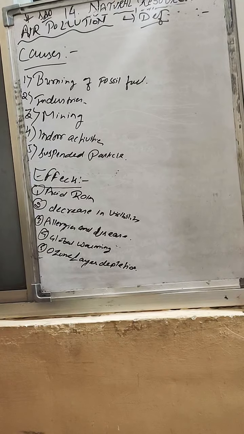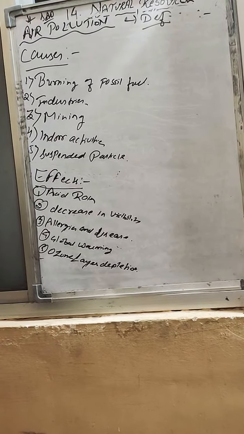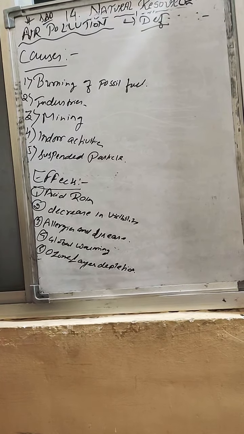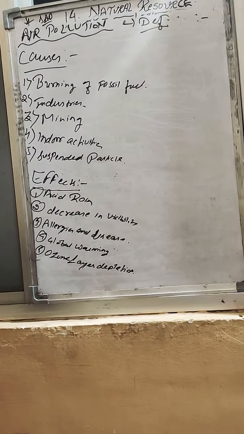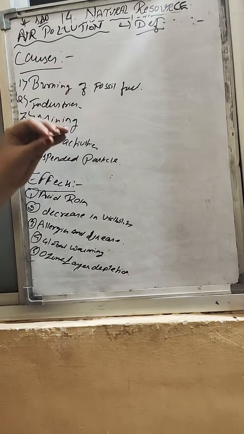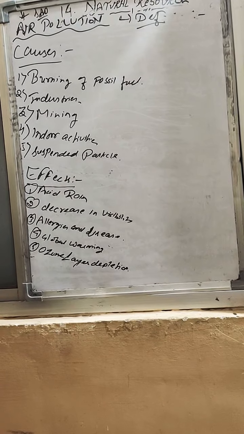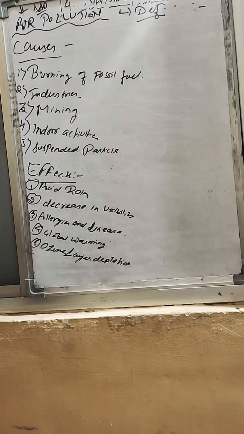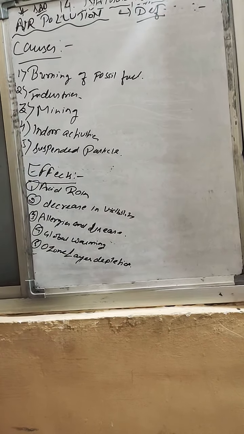Okay, whatever suspended particles are present in the air affect the visibility, affect the eyesight and also lead to the formation of smog in the cold weather. Harmful disease and allergies means inhalation of harmful substances. Whatever harmful air is released by fossil fuels, industries, chemicals, if it gets inhaled by a person, it will cause diseases like heart problems, it can cause cancer, it can cause various allergic reactions.